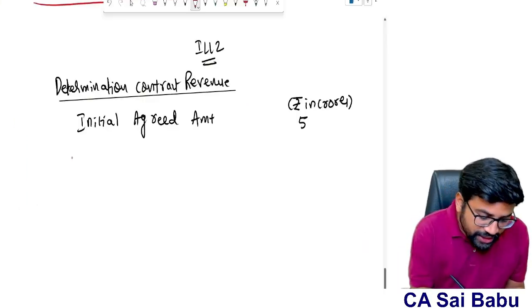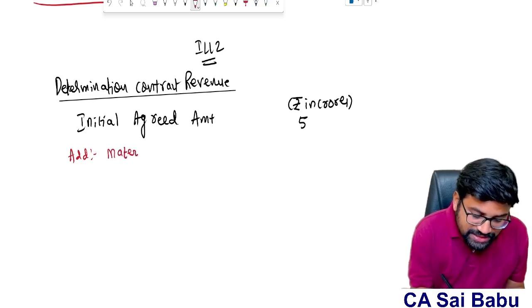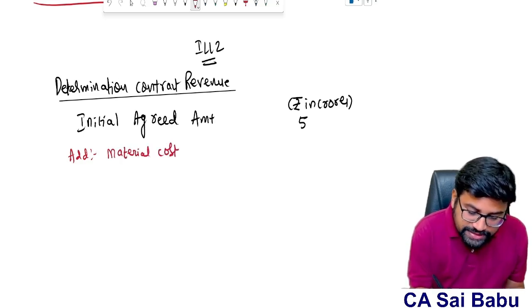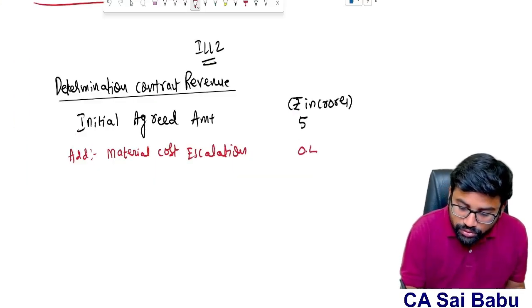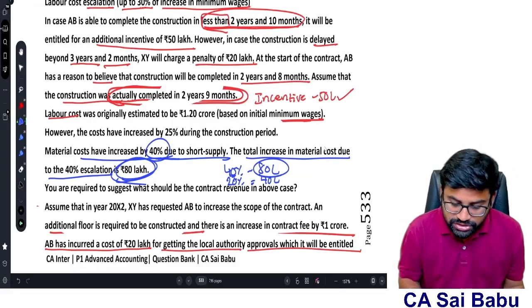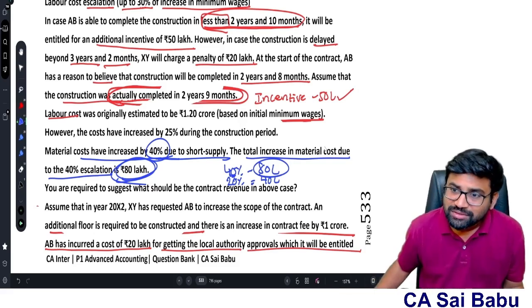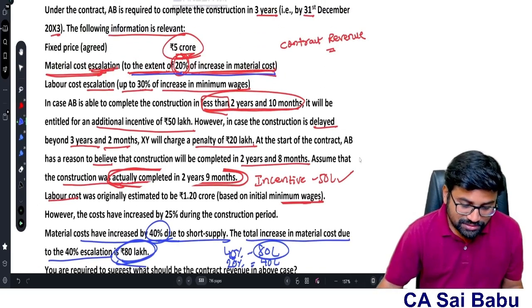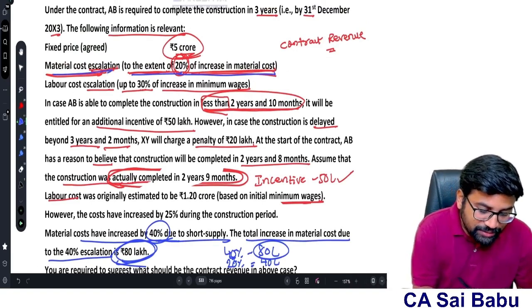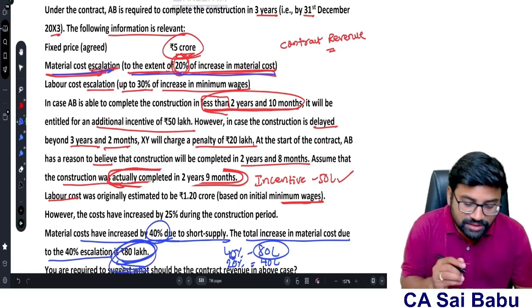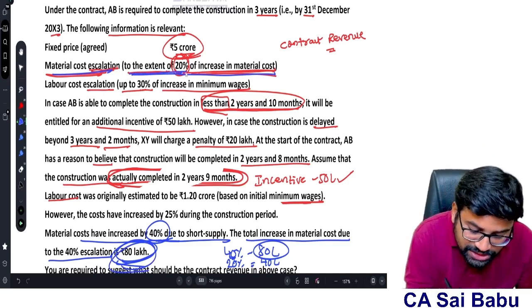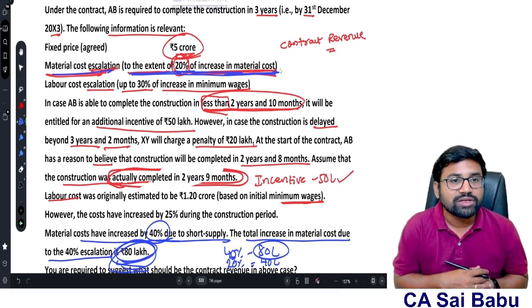So therefore, here add material cost escalation. How much do we need to consider as material cost escalation, sir? 0.4 crores, because 40 lakhs we need to consider. Have you understood, sir, why I have considered 40 lakhs? Because how much did the material cost increase, sir? 80 lakhs, 40% increase. But in the clause they clearly said to the extent of 20% of increase in material cost only we need to consider.